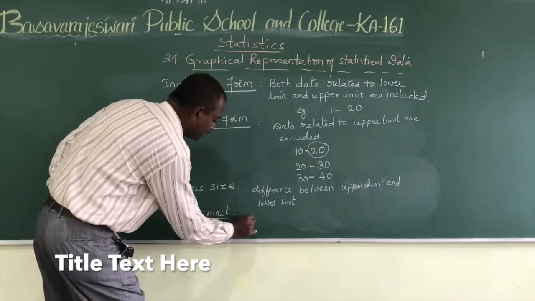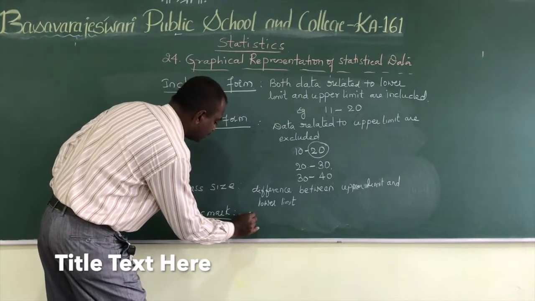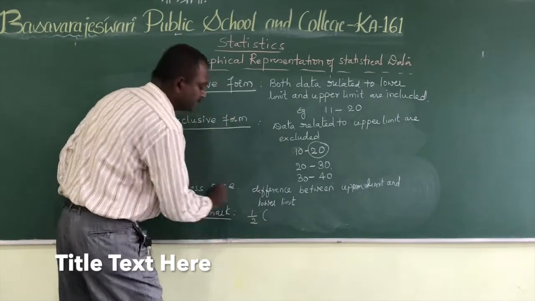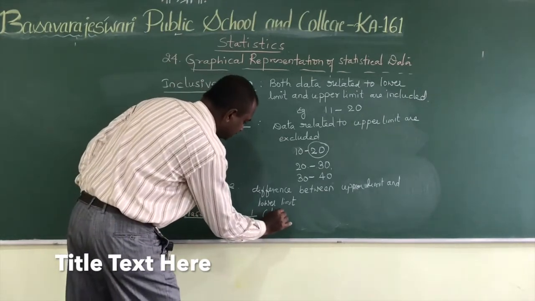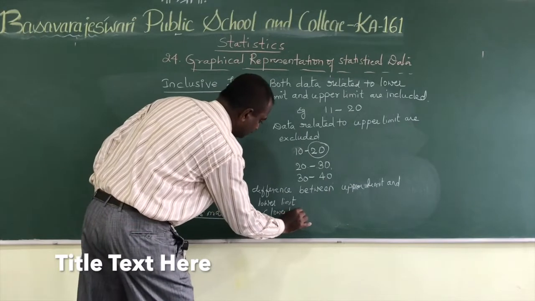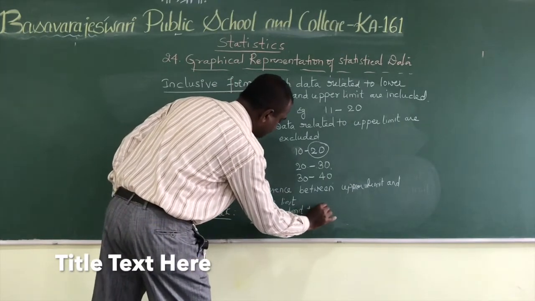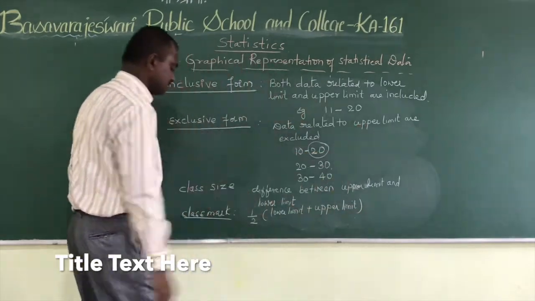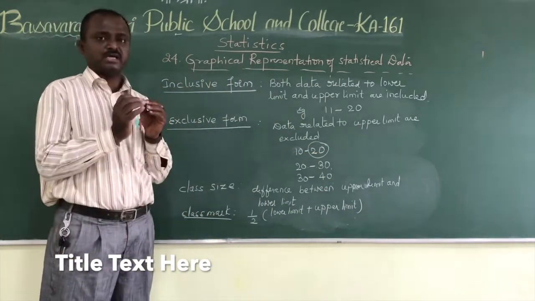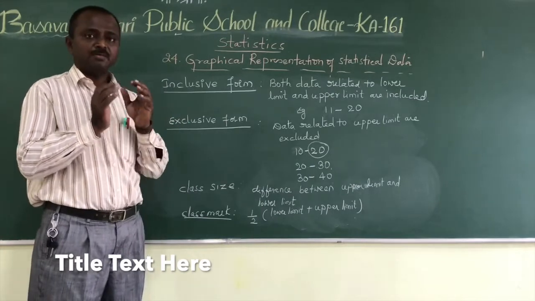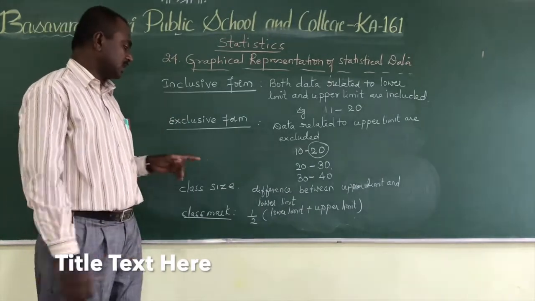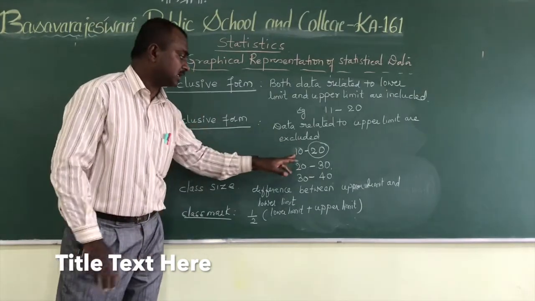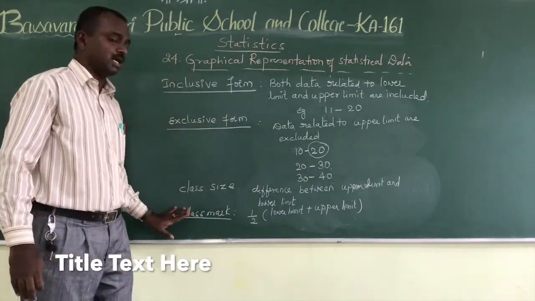We can represent this in equation form: class mark is equal to 1 by 2 into (lower limit plus upper limit). Or in general form, it is the midpoint of the class interval.